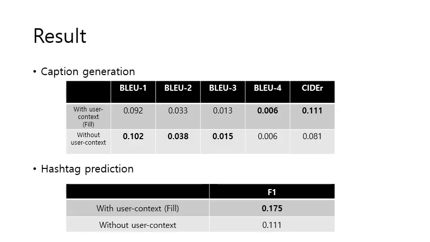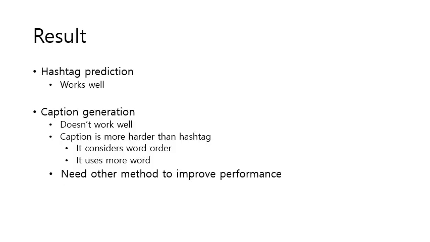This is the result of our method. As you can see, it has a huge performance increase in hashtag prediction, but it doesn't work well in caption generation. The reason we think is that caption generation is a harder problem than hashtag prediction, because it considers word order and uses more words. So we need another method to improve performance.